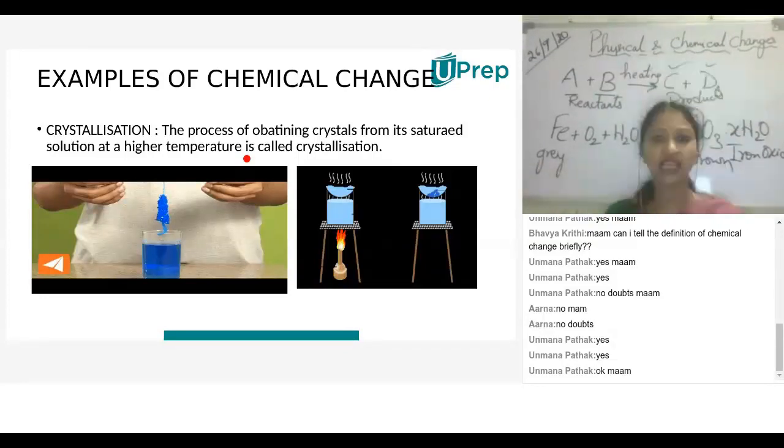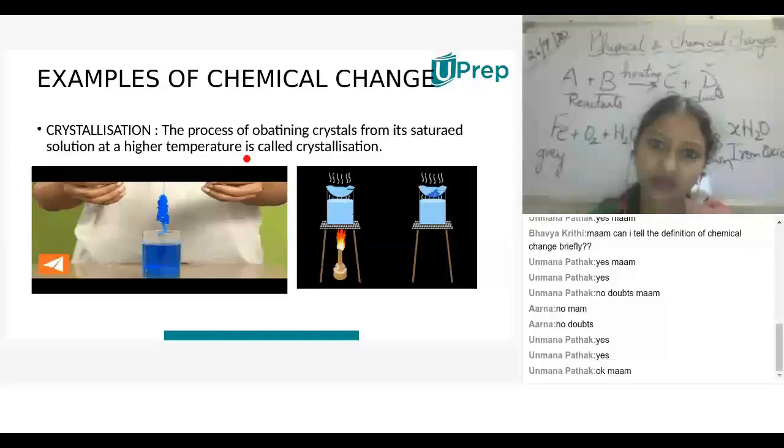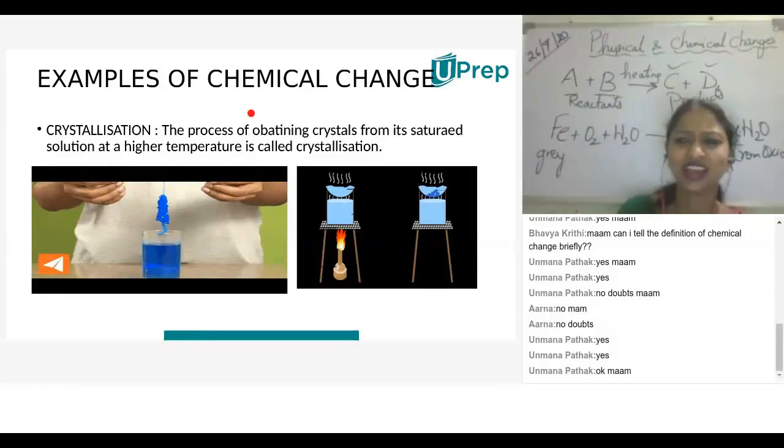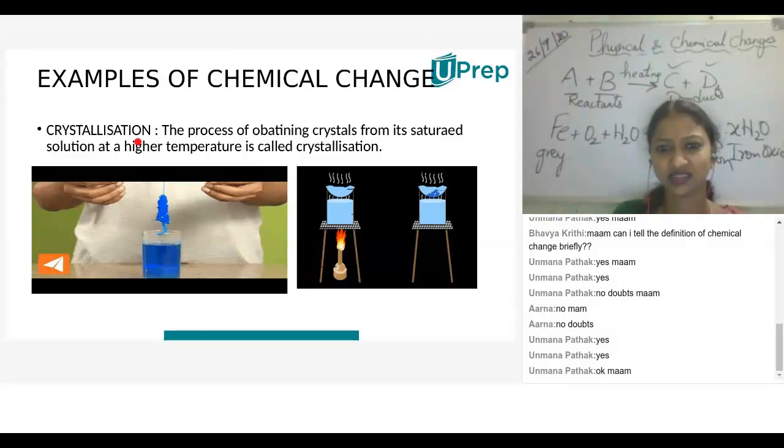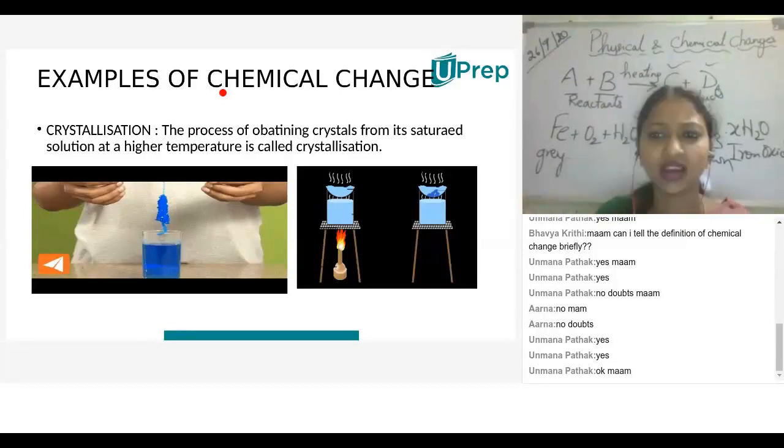So remaining children, I'm just asking, is crystallization a physical or a chemical change, other than Arna? Ma'am, physical change. Ma'am, chemical change. This is wrong. It's a physical change. Crystallization is a physical change. From the copper sulfate solution, what are you getting? Copper sulfate only, na? No new product is formed. Am I right? Yes, ma'am. Yes, Arna, you understood.